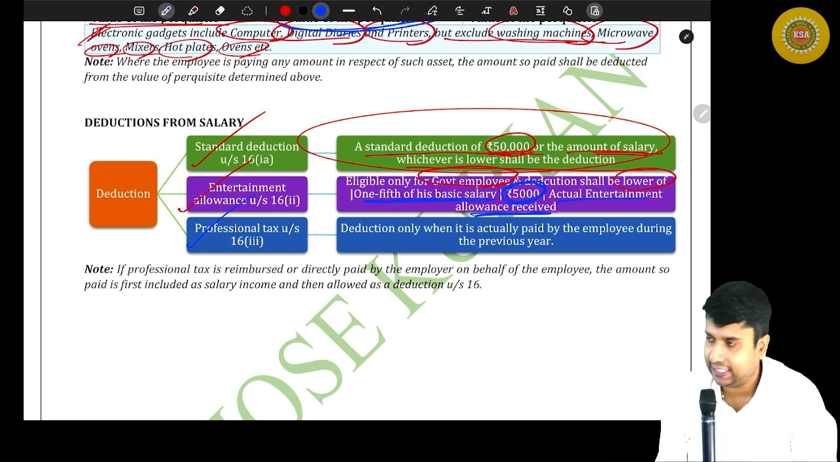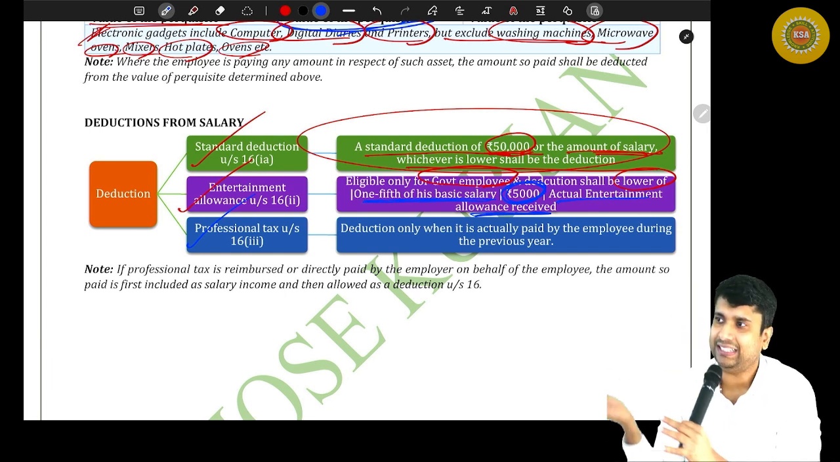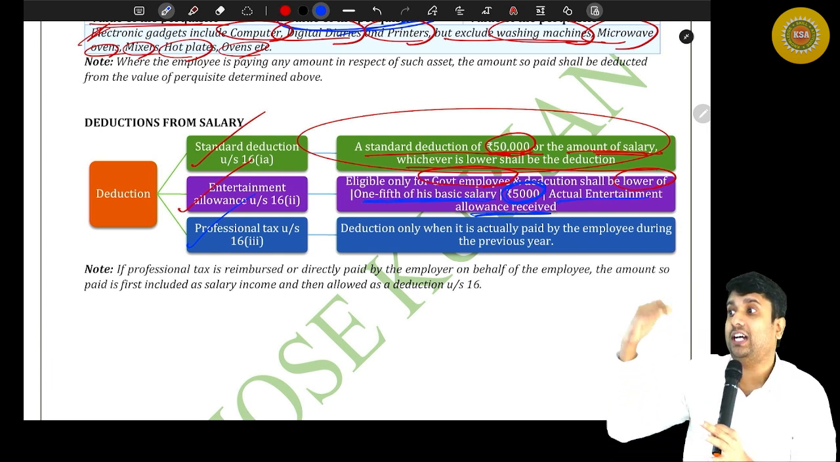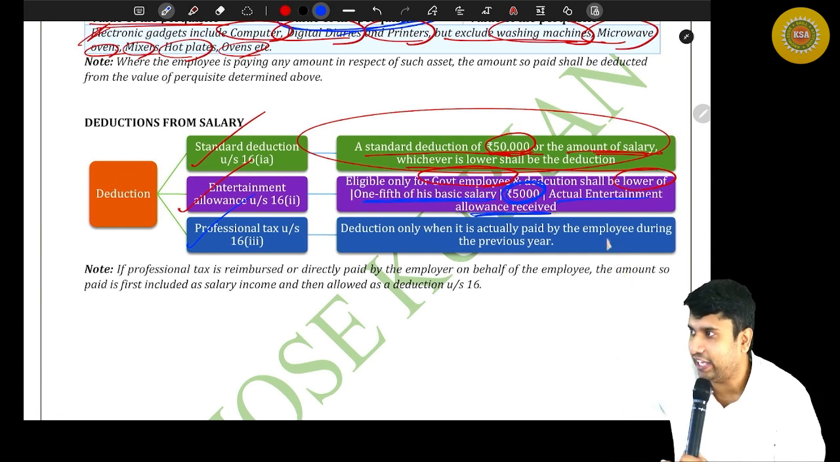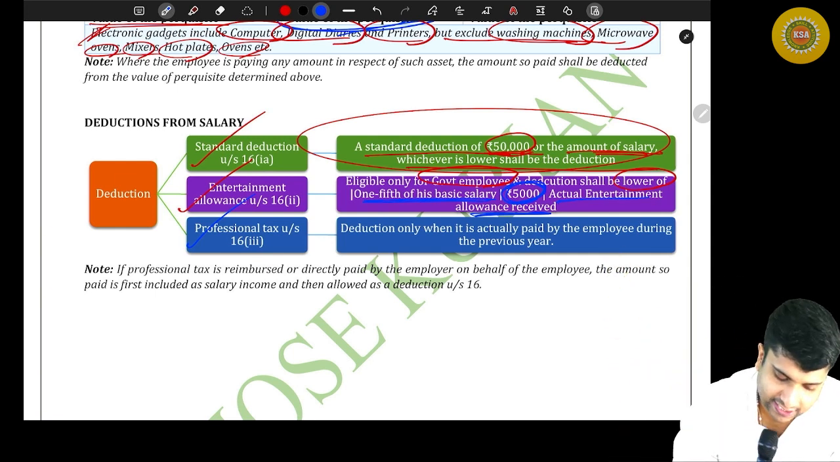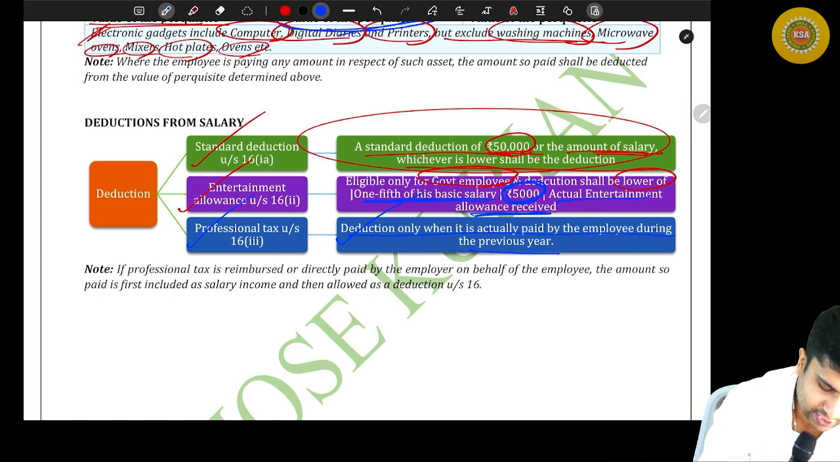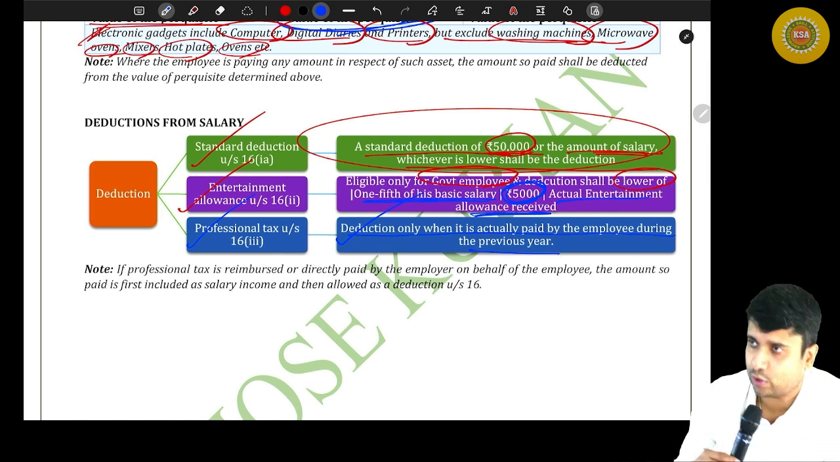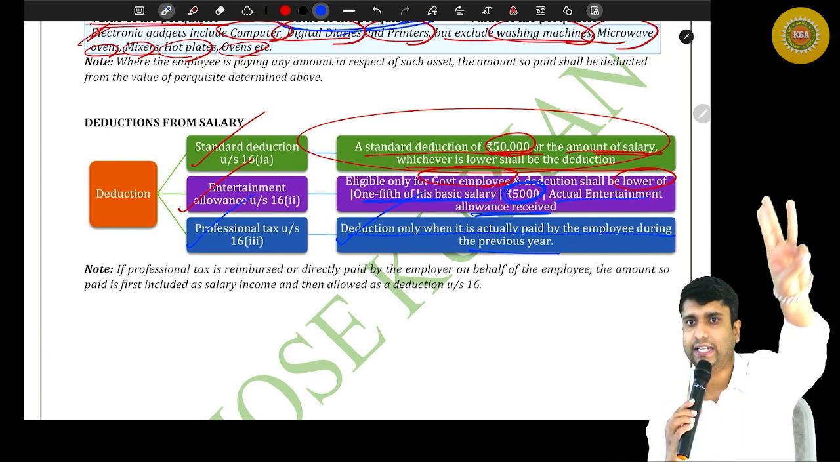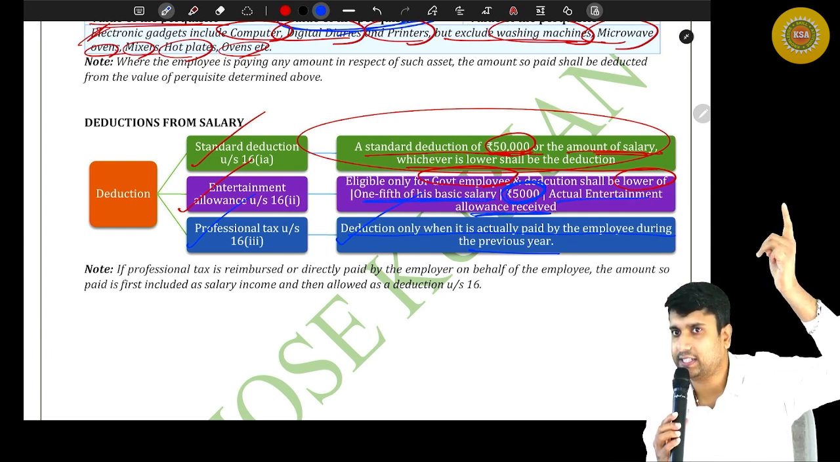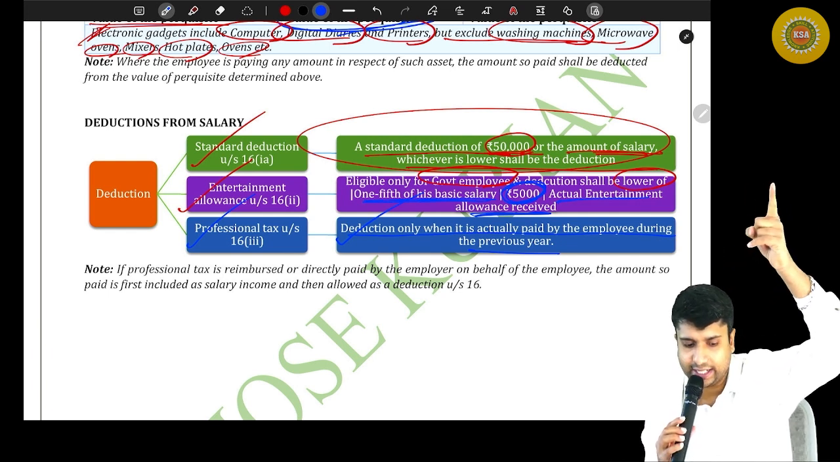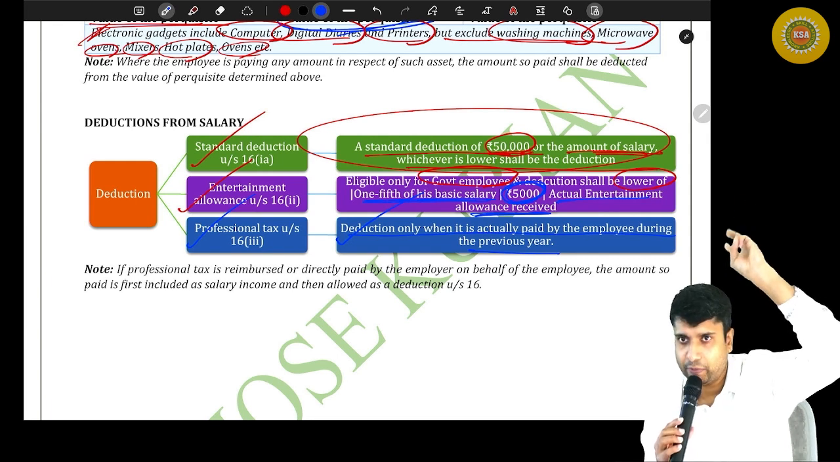Professional tax under section 16, clause number 3. So different states charge professional tax according to their wish. Whatever professional tax that you paid is allowed as a deduction only when it is actually paid by the employer during the previous year. So the professional tax paid by you also can be allowed as a deduction. Three deductions from gross salary. Which are the three deductions? Standard deduction, entertainment allowance, professional tax paid.